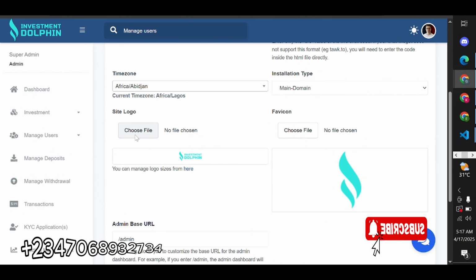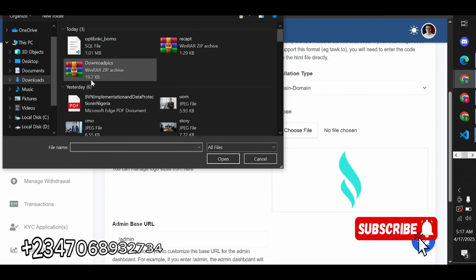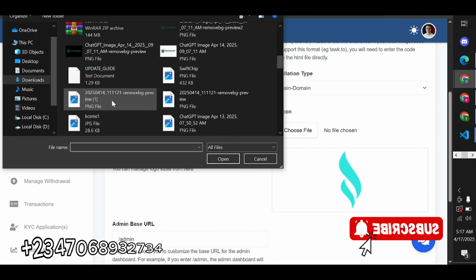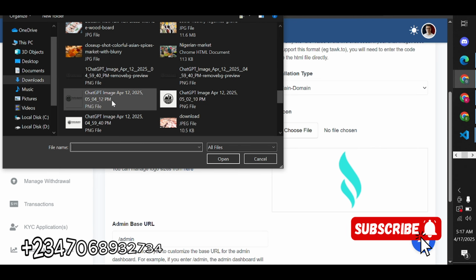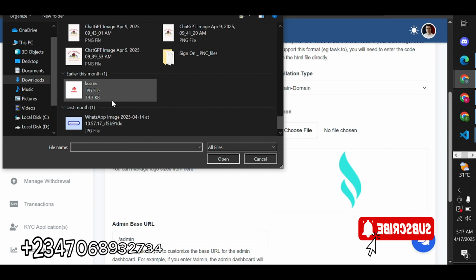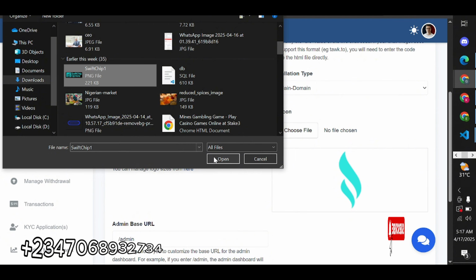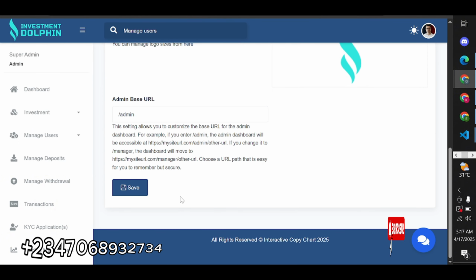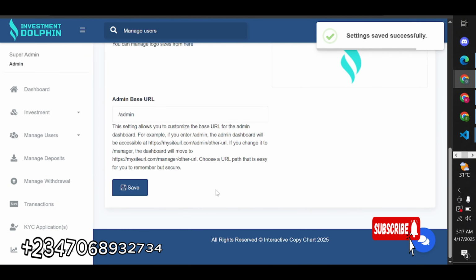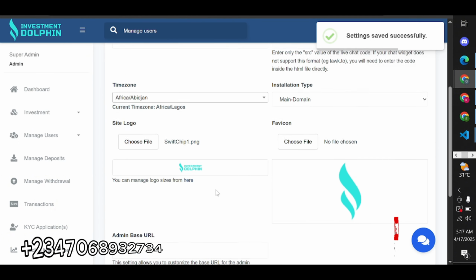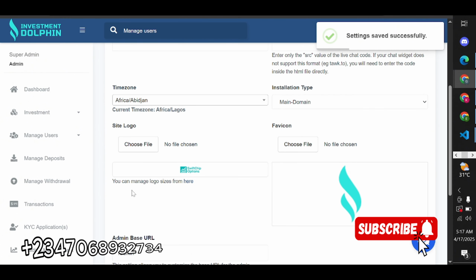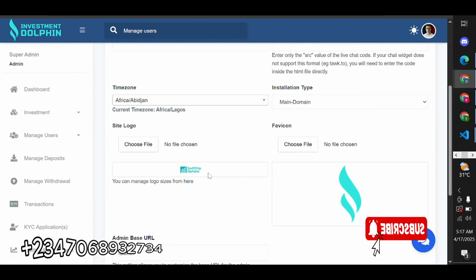We have a logo already, so go to download and look for the logo if it's here. So I select it here. So I will change, I will save. Right, so we've saved already.